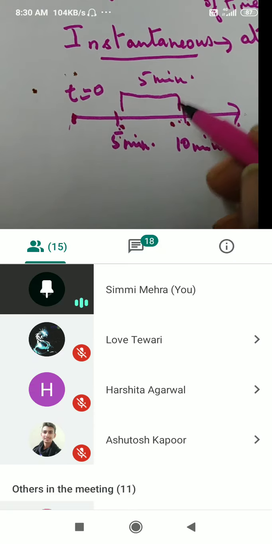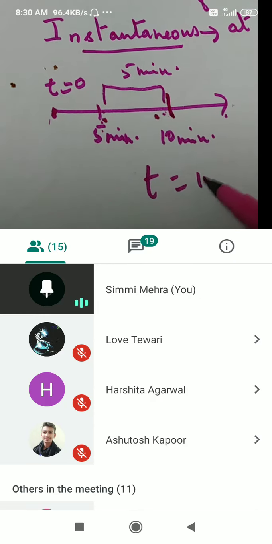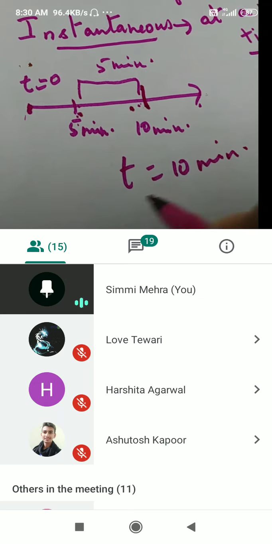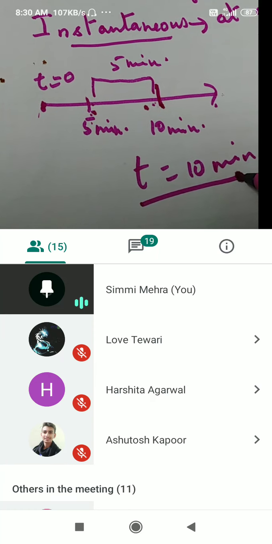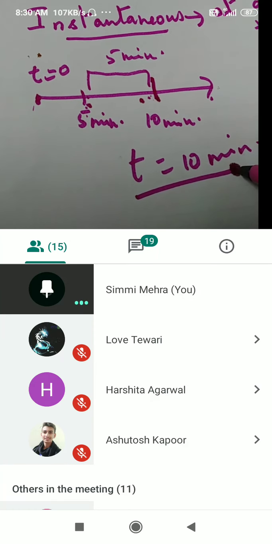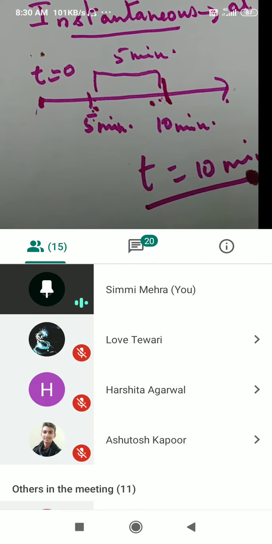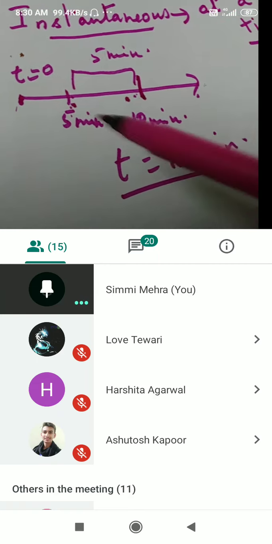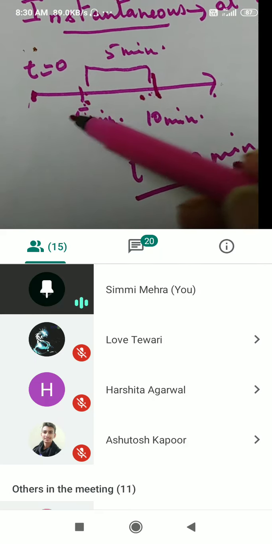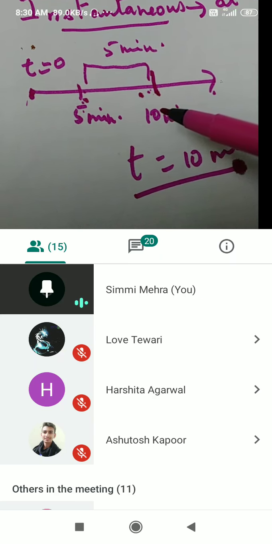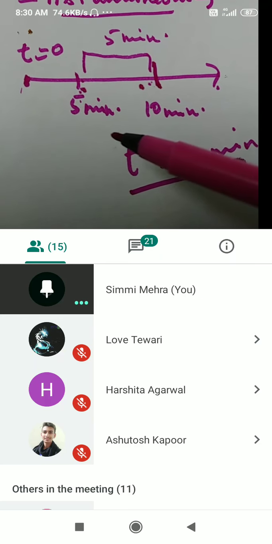And the rate of reaction when the time was t equal to 10 minutes, at a particular time, will be known as instantaneous rate of reaction. Or at 5 minutes also will be known as instantaneous rate of reaction. But if the rate of reaction is found out within the time span of 5 minutes and 10 minutes, then it will be known as average rate of reaction.